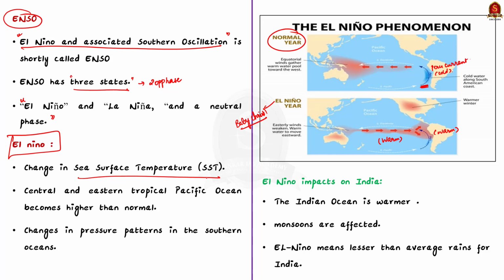Now, let us understand the impacts of El Nino on Indian weather patterns. See, the Indian Ocean is warmer than the adjoining ocean, so it has relatively low pressure. Hence, moisture-laden winds move from the western part of the Pacific to the Indian Ocean, and thereby bring monsoon. But if this normal pressure distribution is affected for some reason like El Nino, then monsoons are affected. So ultimately, know that El Nino means lesser than average rainfall for India. Okay, with this basic, now let us move on to understand what is La Nina.